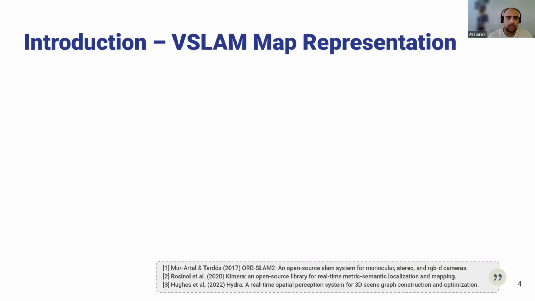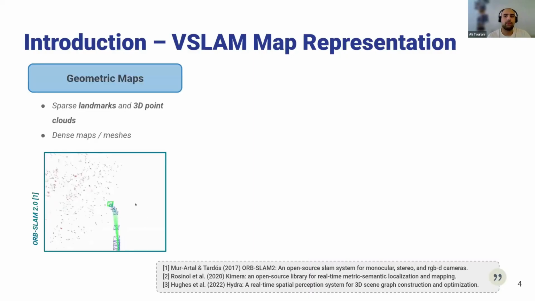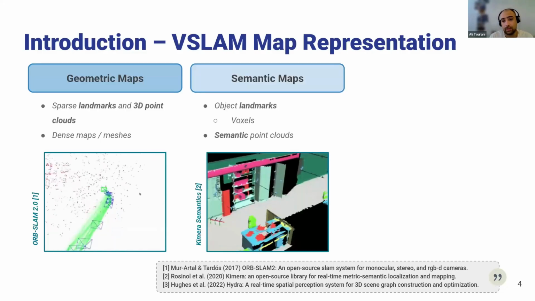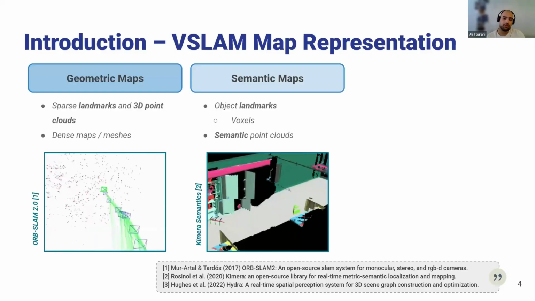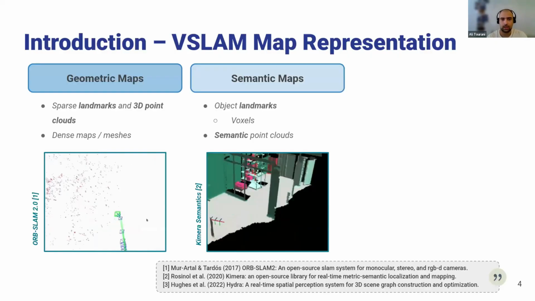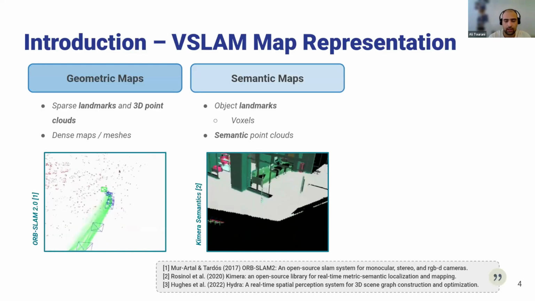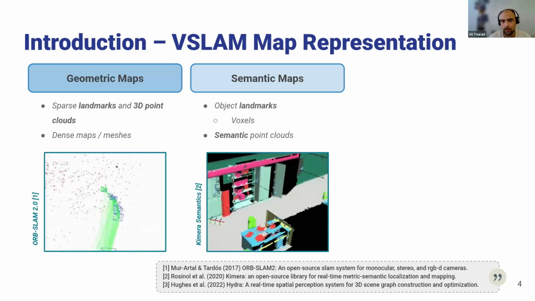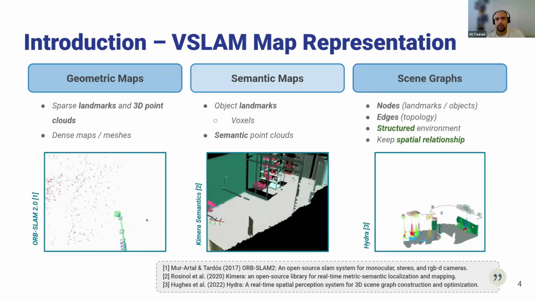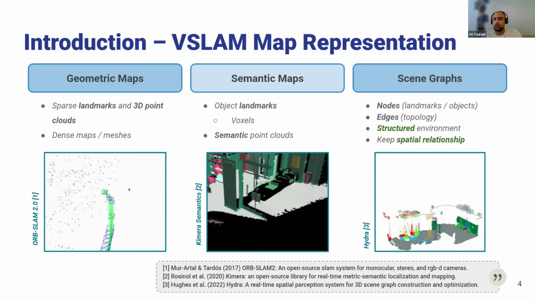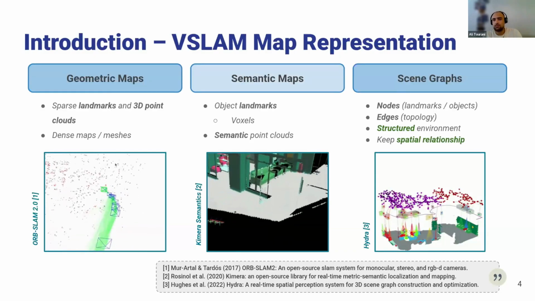Using visual SLAM, we can have different types of representations. What you have seen so far is the geometric maps, in which we just show the environment with 3D map points or 3D point clouds. We can think about semantic maps when we have more useful information describing the environment. So we can have voxels or semantic point clouds that create this type of information for us. Or we can also have high-level entities or high-level representations such as scene graphs.